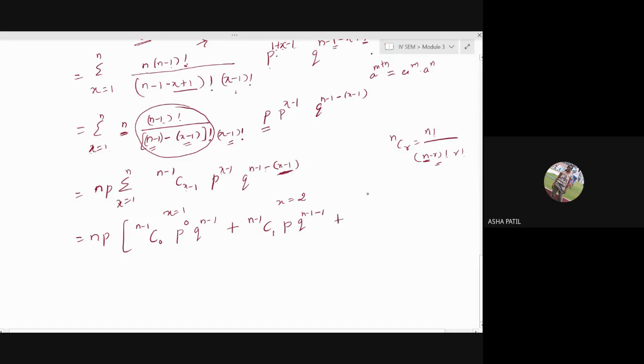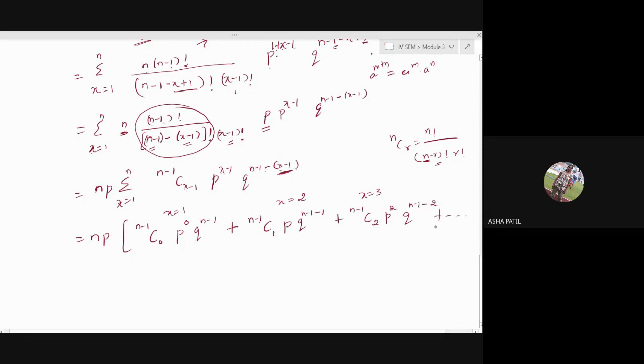If I put x equal to 3, n minus 1 c 3 minus 1, it is 2. P raised to, you are having x as 3, so 3 minus 1 means here you will get 2. Then again q raised to n minus 1 minus 3 minus 1, which means you will get here 2.